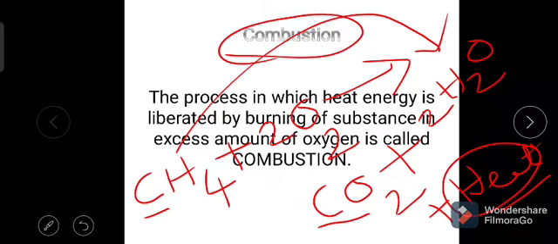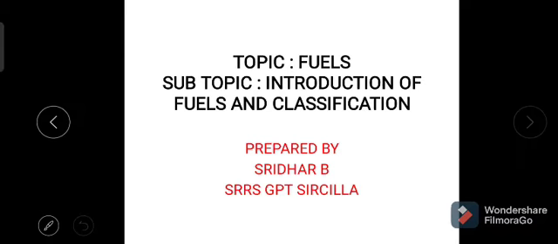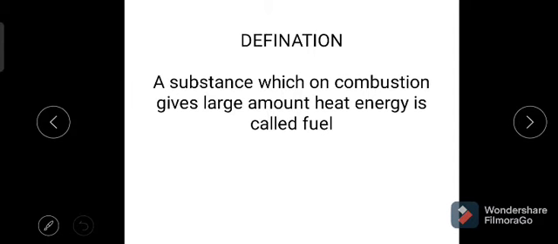Then let us see the definition of fuels. Just now we discussed what combustion is: the process in which heat energy is produced by burning of a substance in excess oxygen.